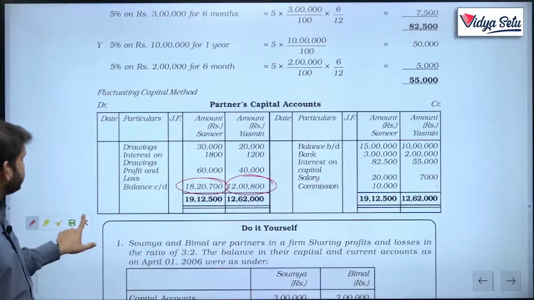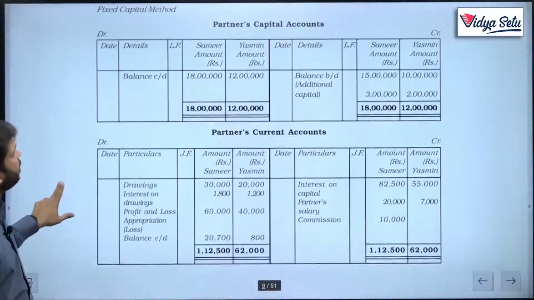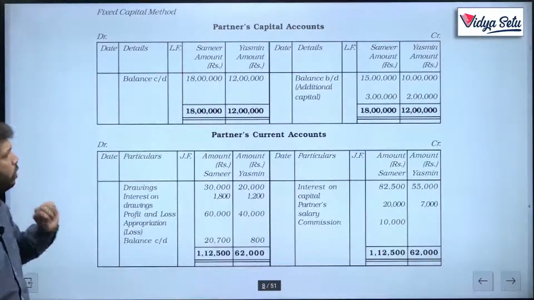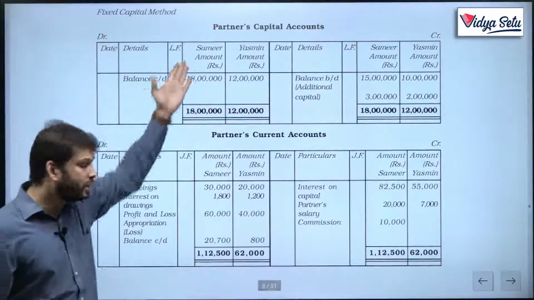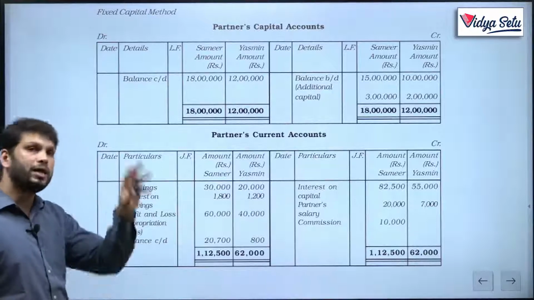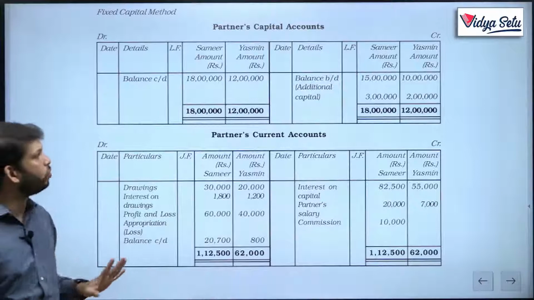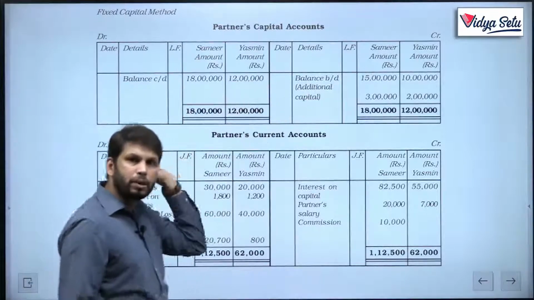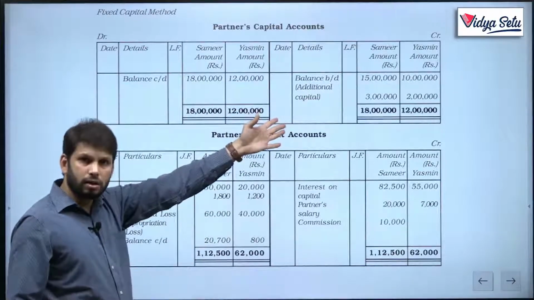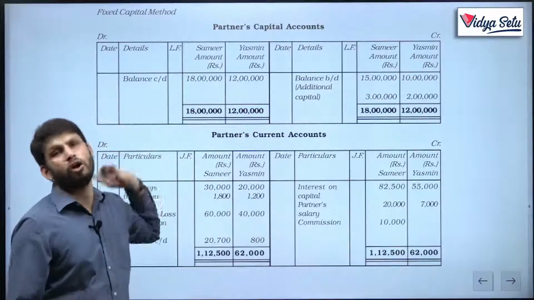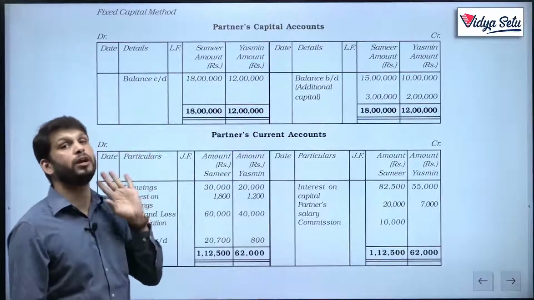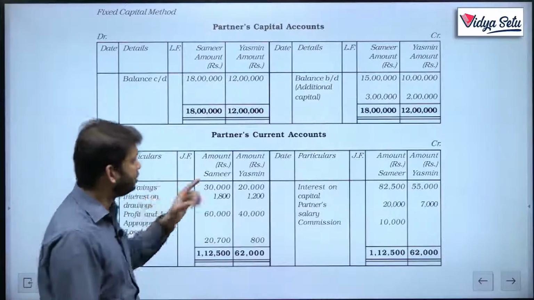The same question, if we solve it by the fixed method, do remember in the fixed capital method, there are two accounts. One is partner's capital, another is partner's current account. In capital account, only 4 things maximum can come. What all 4 things? Opening balances, closing balances, additional capital and permanent withdrawal of capital. Now drawings are not permanent withdrawal of capital, do remember that.